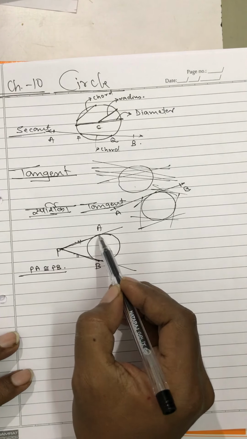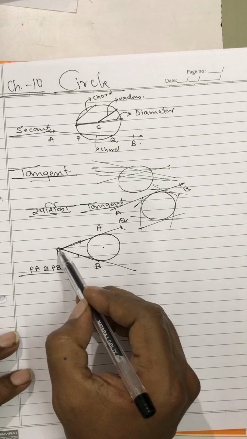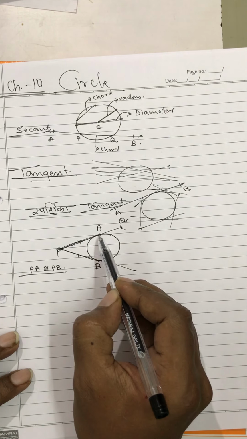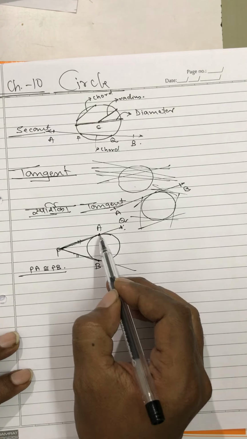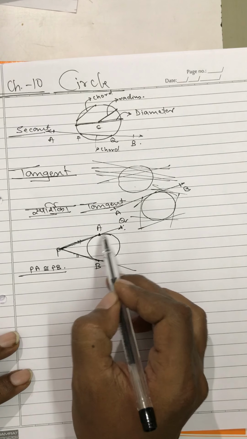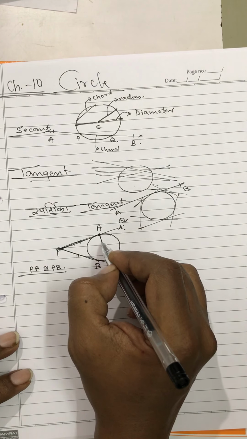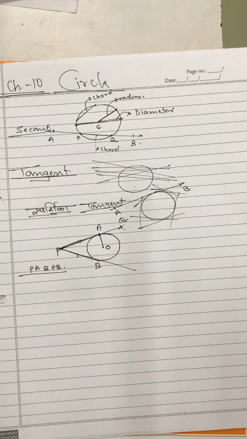Of course, remember tangent is always PA. This PQ is not a tangent. Tangent is PA only, from the point outside the circle up to the point of contact. This is called the point of contact. We can say PQ is a tangent, but PQ is a tangent at A. Like this we'll have to say. And the radius drawn at A, OA, is the radius drawn at the point of contact, since A is the point of contact of the tangent.